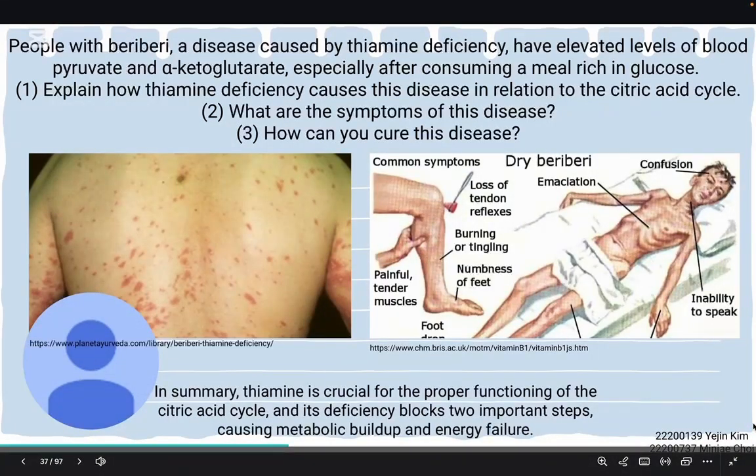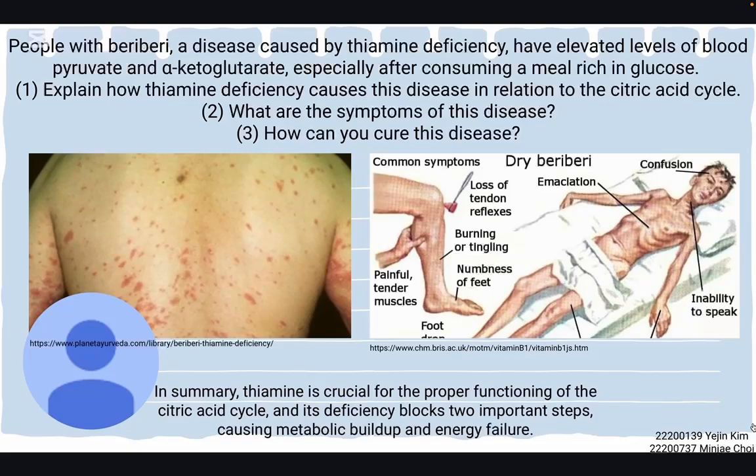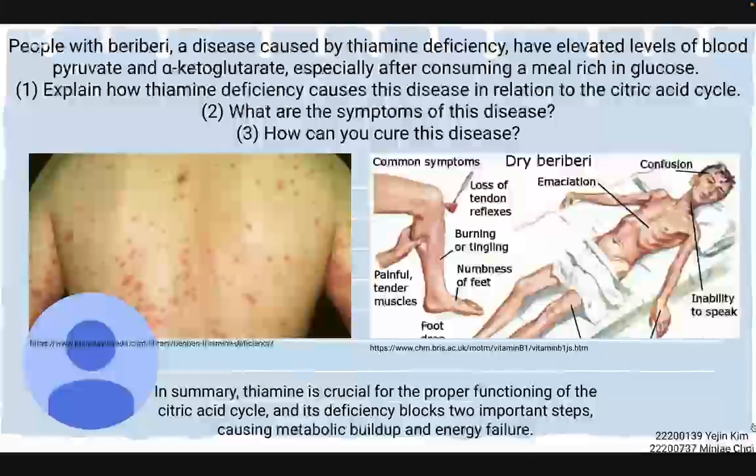In summary, thiamine is crucial for the proper functioning of the citric acid cycle, and its deficiency blocks 2 important steps, causing metabolic buildup and energy failure.